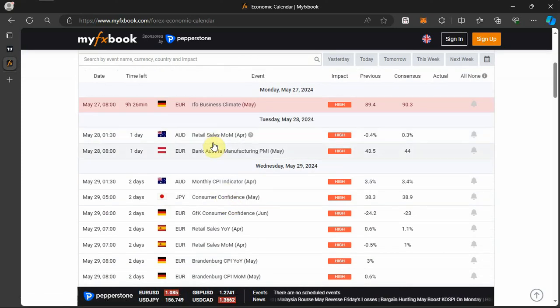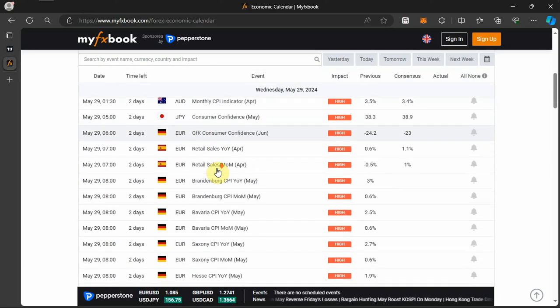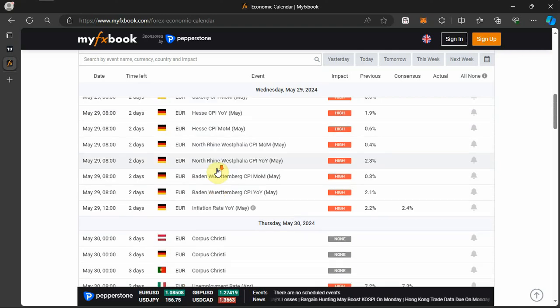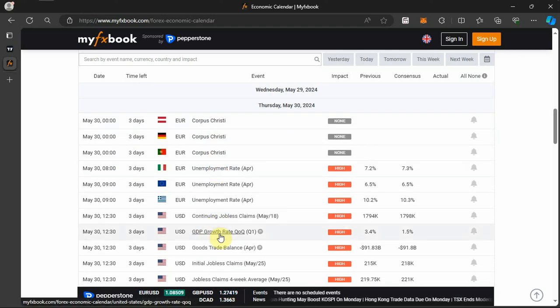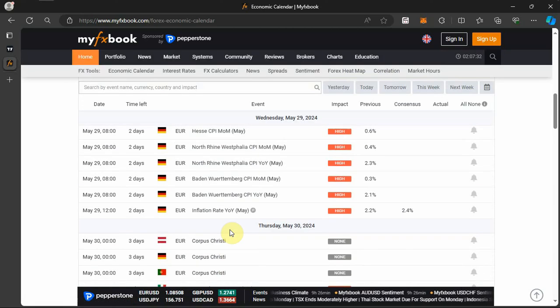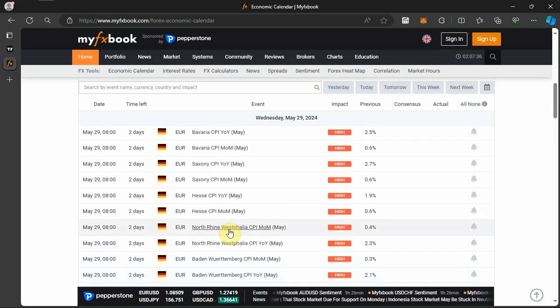Tuesday, we don't have any high impact news. Wednesday, no high impact news for USD either. But for Thursday, we have the GDP growth rate, which is a highly expected high impact news. All right, so expect some level of quietness on the market for USD from Monday to Wednesday.